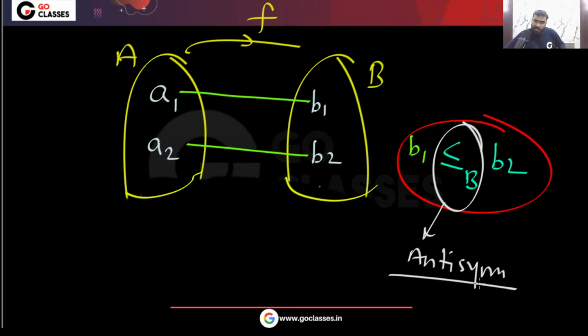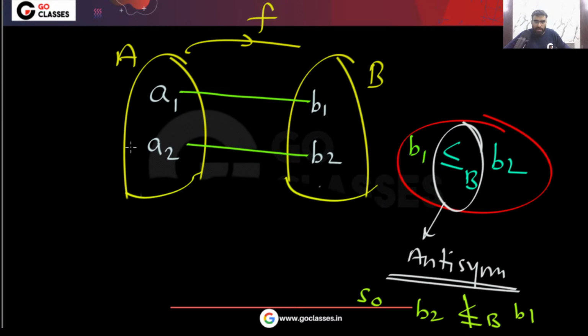Because this relation is antisymmetric, if b1 is related to b2, then b2 cannot be related to b1. Agree?